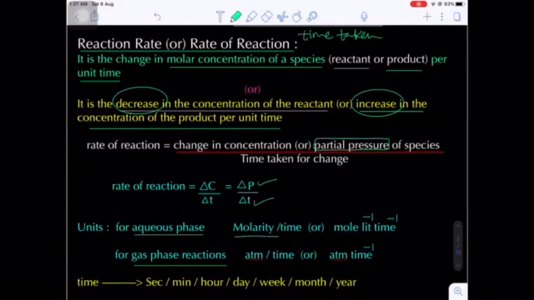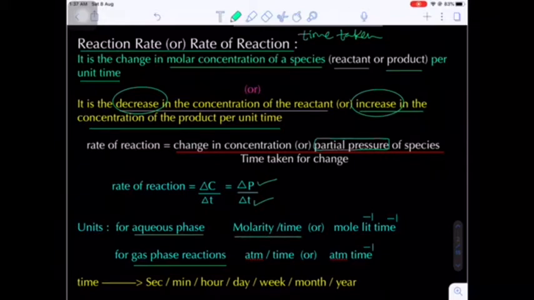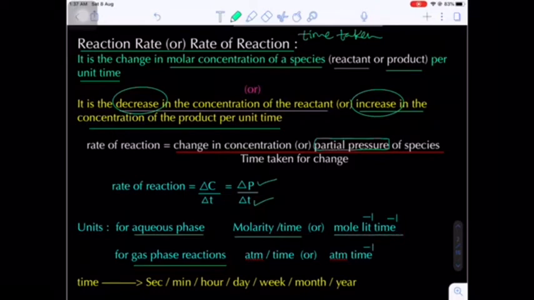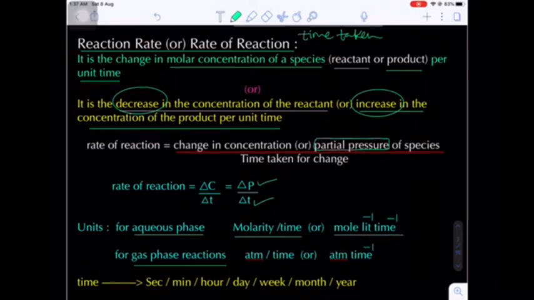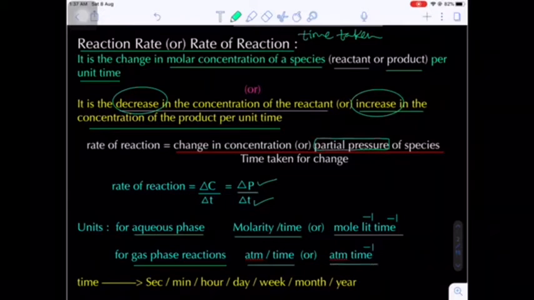So the change in concentration expressed in molarity, divided by the time interval, gives moles per liter per time. If the reaction occurs in the gas phase, the change in concentration is the change in partial pressure, which is generally expressed in atm. So the unit is atm per time, that is atm times time inverse.